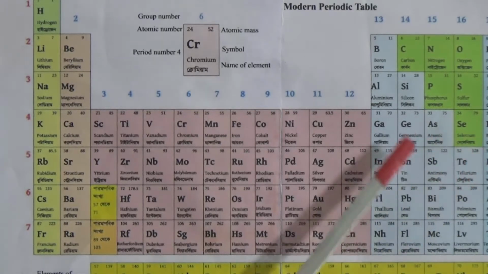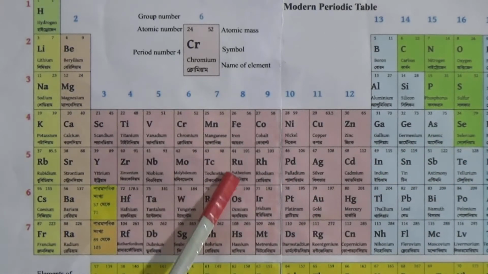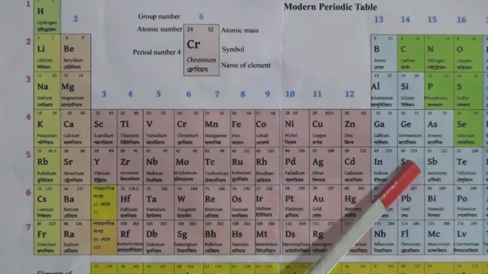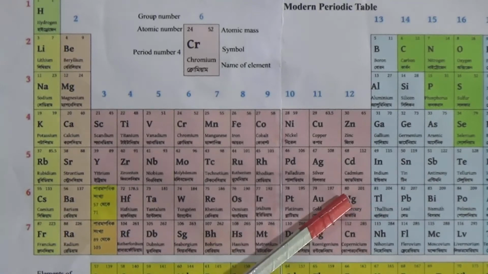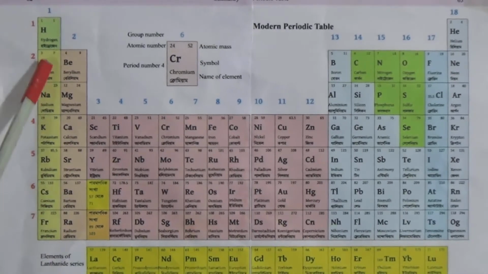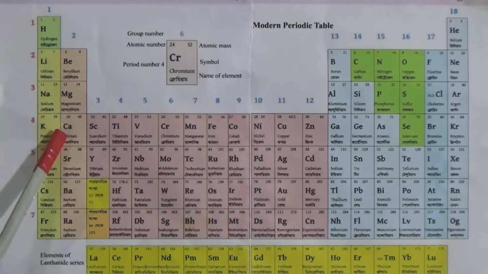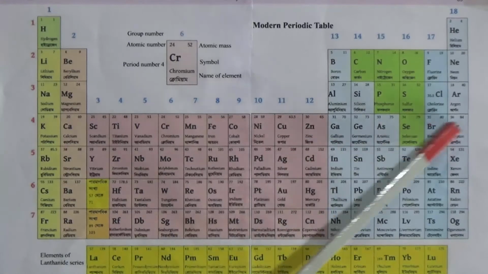That means in the periodic table there are 7 periods and 18 groups, and all the periods start with group 1. This is group 1, the alkali metal group, and all periods start with group 1 at the extreme left and extend up to group 18.